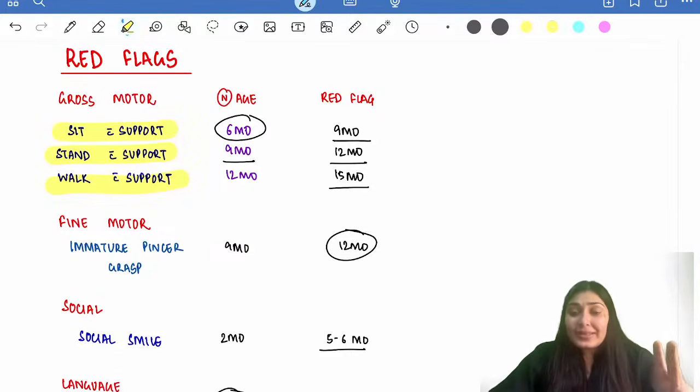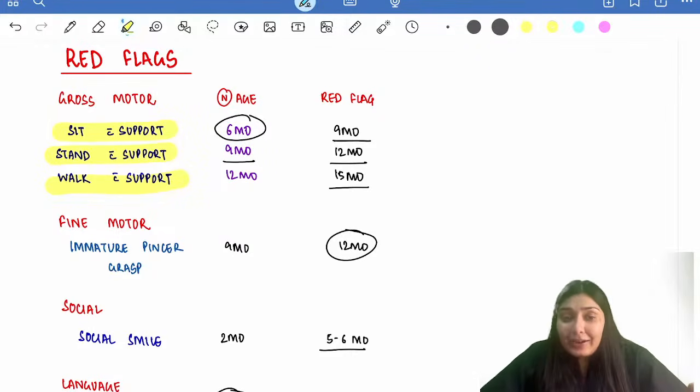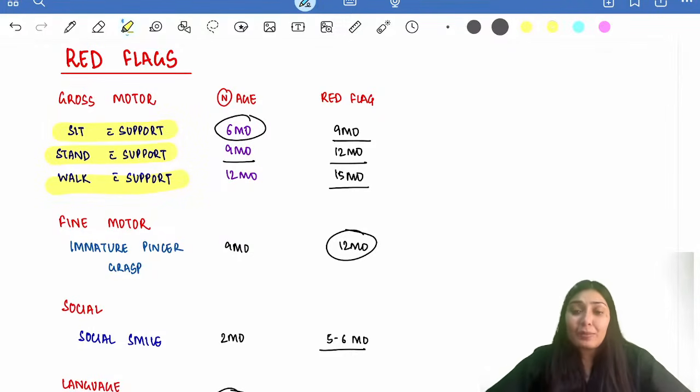Sitting with support, standing with support, walking with support. Sitting with support, the tripod position, we all know, comes at 6 months of age. Standing with support comes at 9 months, and walking with support comes at the first birthday of the child, 12 months. So when would it be a red flag? Follow the same table of 3. 6, 9, 12, so red flag will be 9, 12, 15.